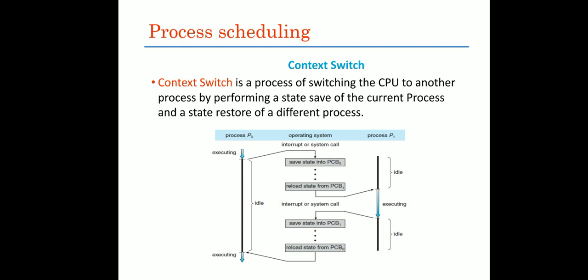Once P1 starts executing, again if some interrupt occurs, we need to store the state of P1 into its PCB. Again we reload the P0 process from its process control block. This concept we call switching of the processes, or simply a context switch.